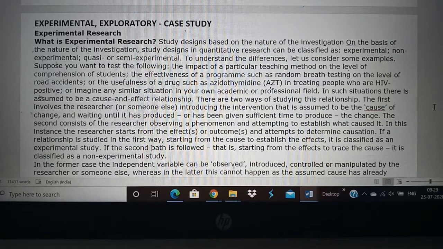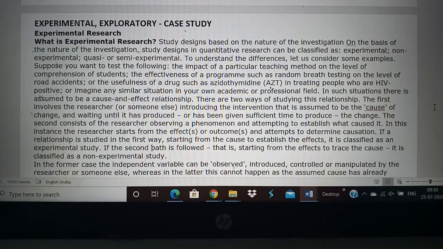Okay, so when we see from the effect and then trace the cause, then it is not an experimental study. On the other hand, when we look at the cause and see the effects, then it's an experimental study. Okay, to put it in simple words, I'll just take one example and have both the things for you.